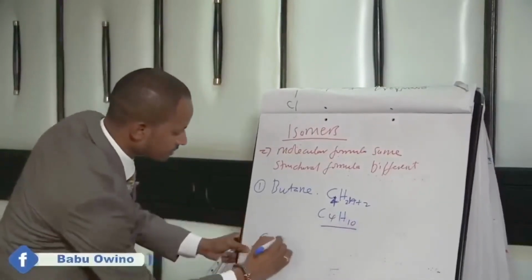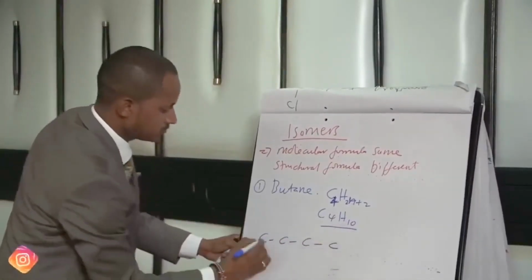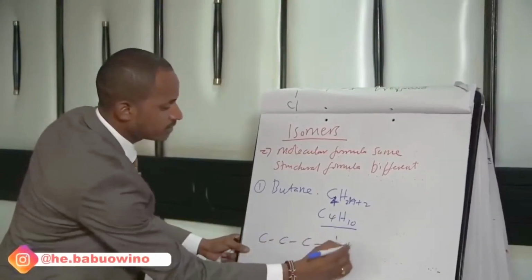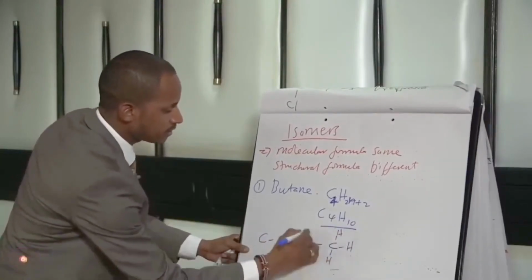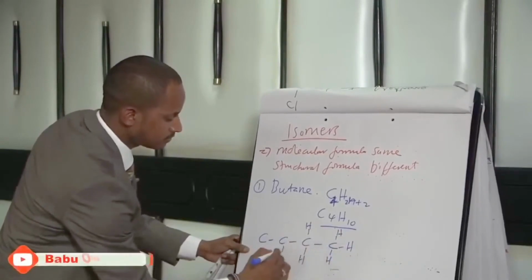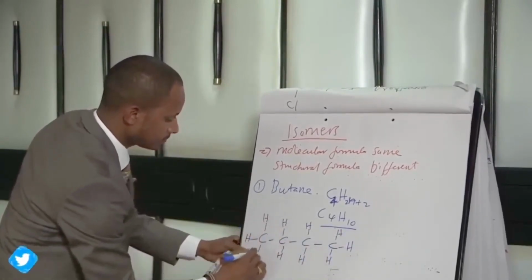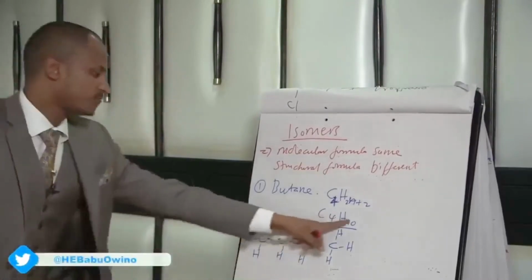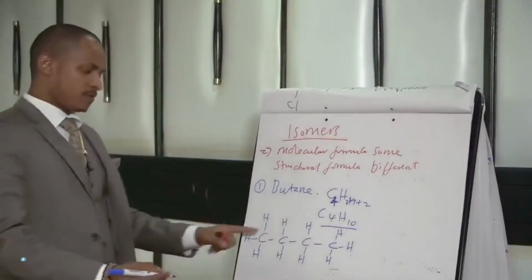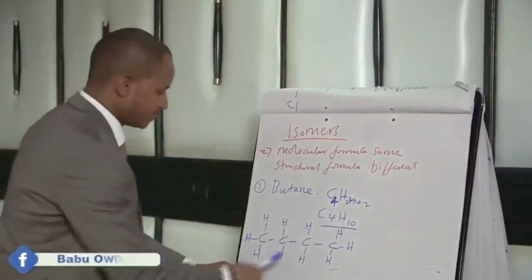So the first isomer is C4, 1, 2, 3, 4. Then how many H? You just bond it with the hydrogen. So this is C4H10.